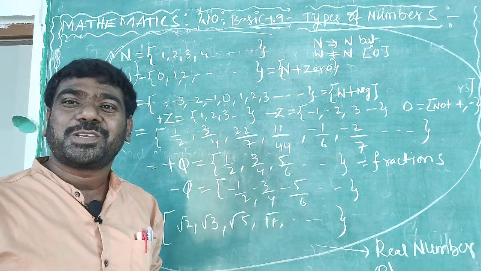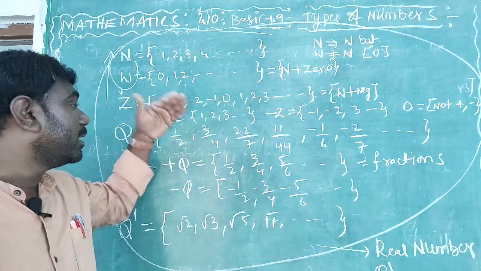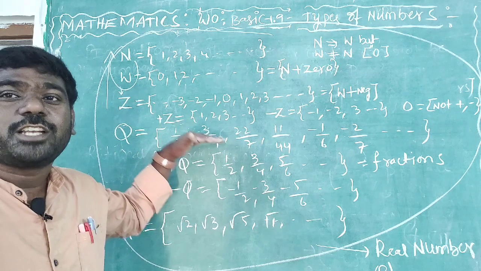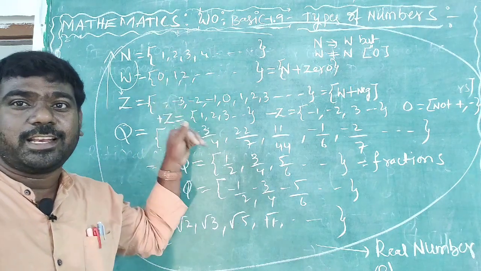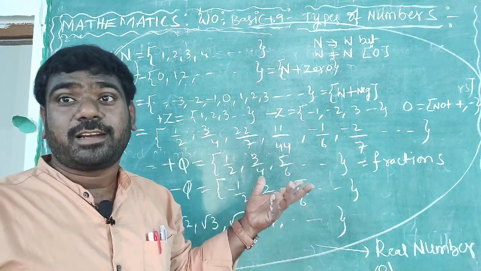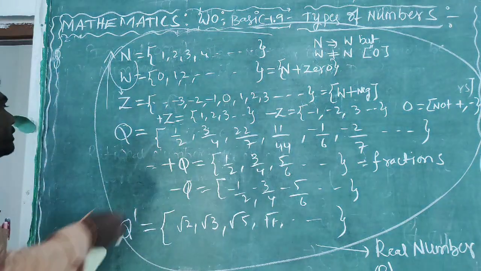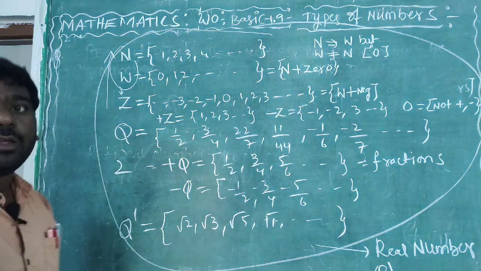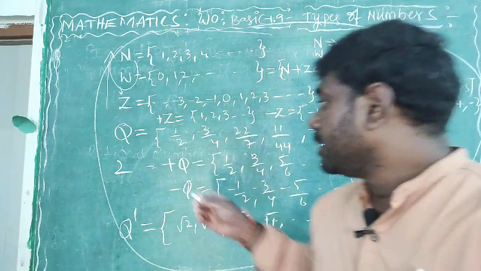Sir, how is it possible? You are telling that rational numbers are not whole numbers, not integers, not natural numbers, but we can convert. There is a possibility. How? Suppose 2 is a whole number or natural number or integer.